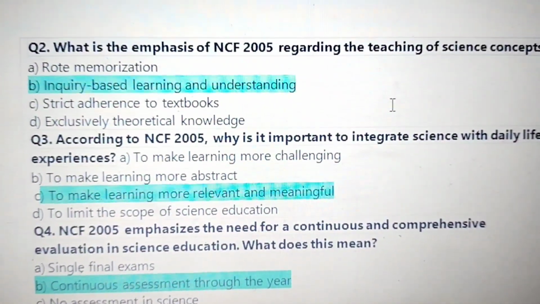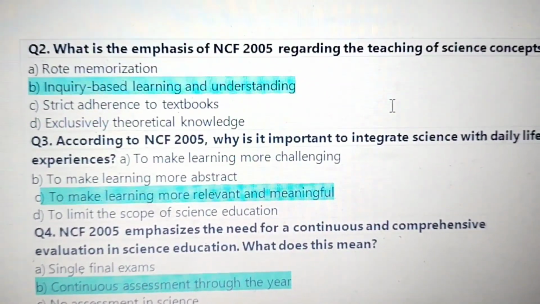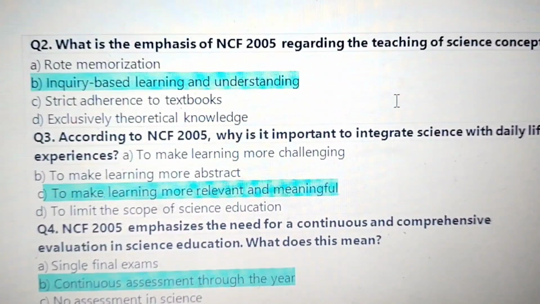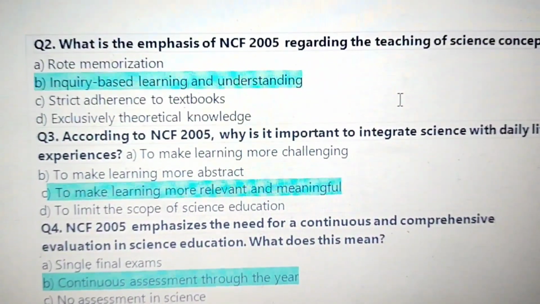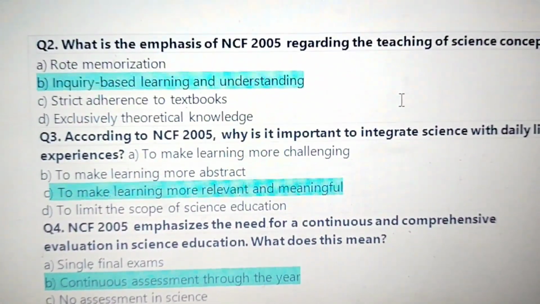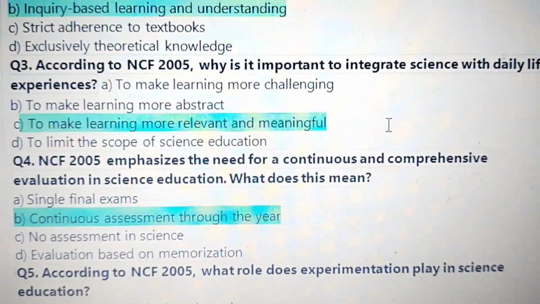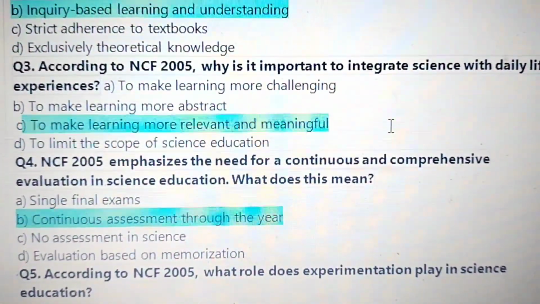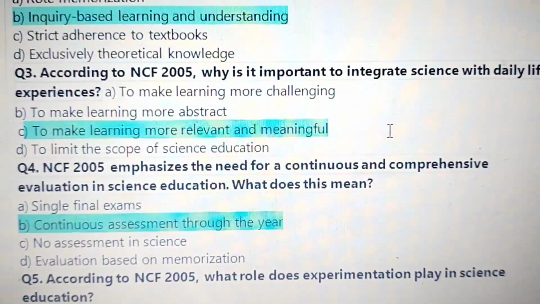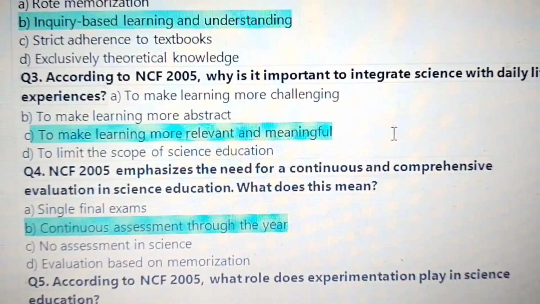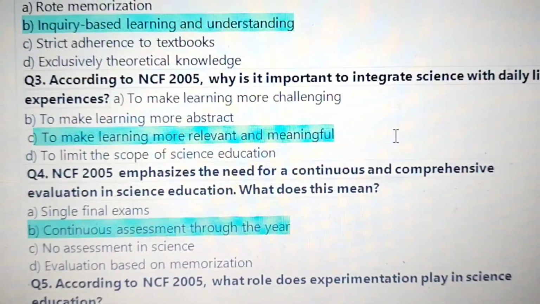Question 2. What is the emphasis of NCF 2005 regarding the teaching of science concepts? Answer: inquiry-based learning and understanding. 3. According to NCF 2005, why is it important to integrate science with daily life experiences? Answer: to make learning more relevant and meaningful.